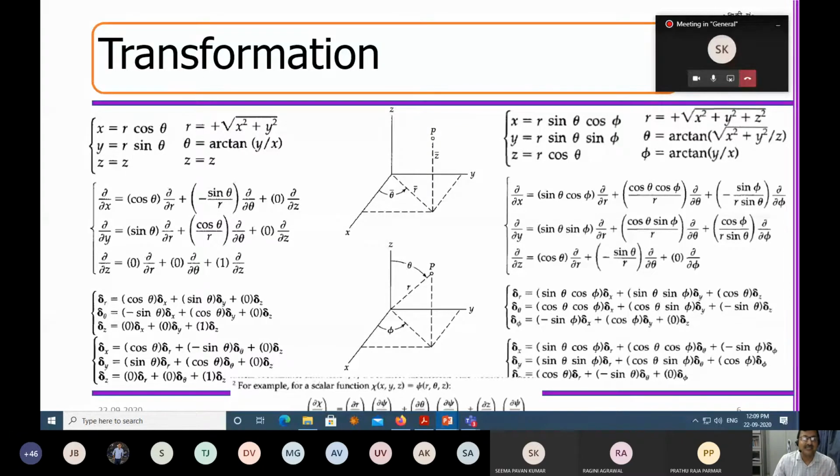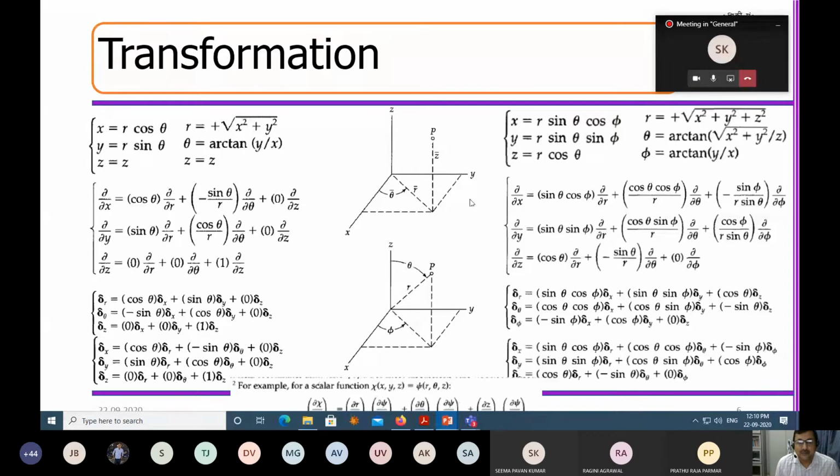Now, if I do a reverse transformation, here I am writing X, Y, Z in terms of R, theta, and Z. If I write R, theta, and Z in terms of X, Y, this will give me R equal to root over X square plus Y square, theta equal to tan inverse Y by X, and Z equal to Z. So you can see this is the mapping and this is the inverse mapping. This is the mapping of X to R theta Z, and this is the inverse mapping of R theta Z to X. This is the first step.